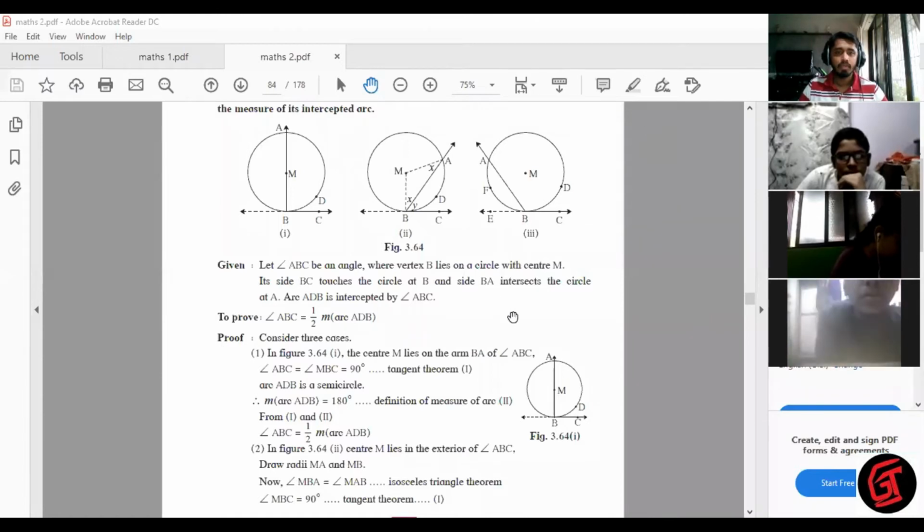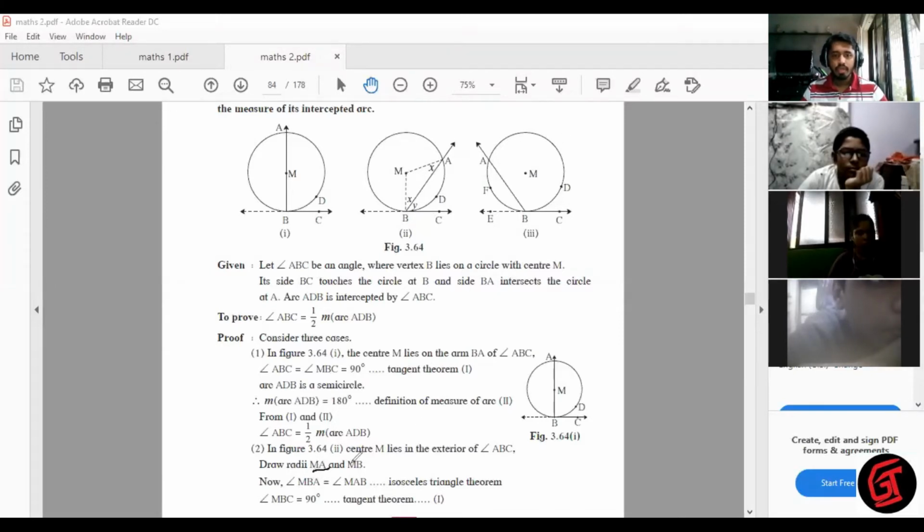Okay, let's go to the second case now. In the second figure, M lies in the exterior of the angle. Can you see this is your angle? Please pay full attention. This is your angle and M is outside. This is a different case. Here ABC is an acute angle, less than 90 degrees. Earlier M was on the angle; here it is outside the angle. What happens if it is outside?